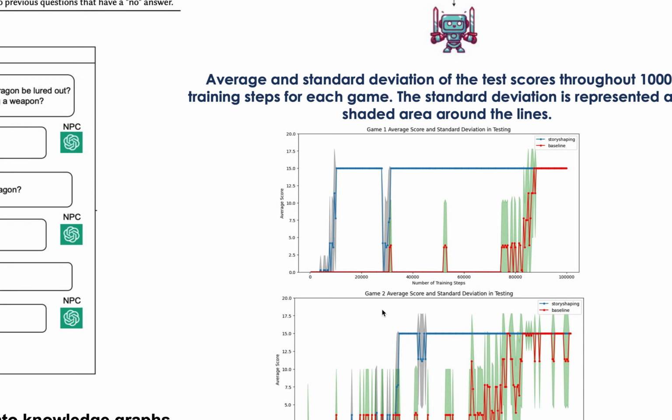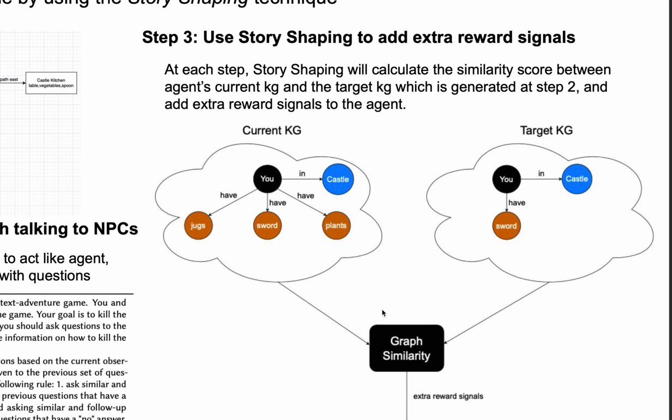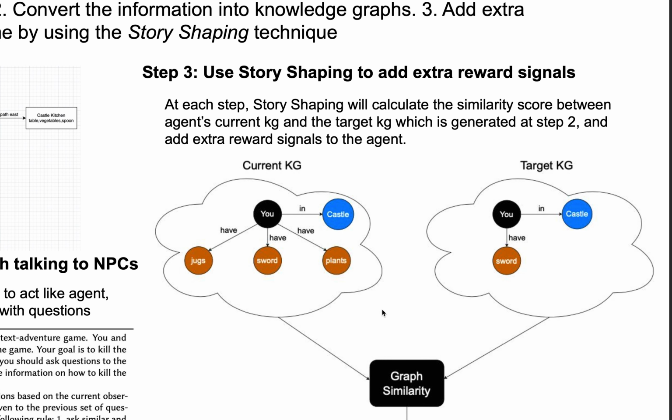And then finally, we can train the RL agent. At each step, the story shaping technique will generate the current KG for the agent, which represents the agent's current state. Then it will calculate the similarity score between the agent's current KG and the target KG, which is the one generated in the previous steps.